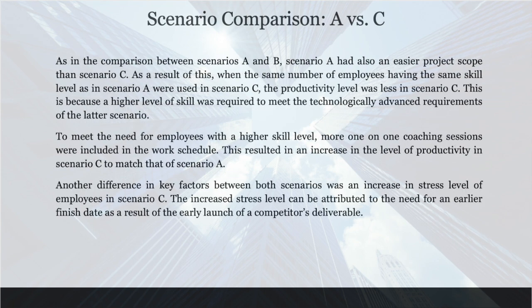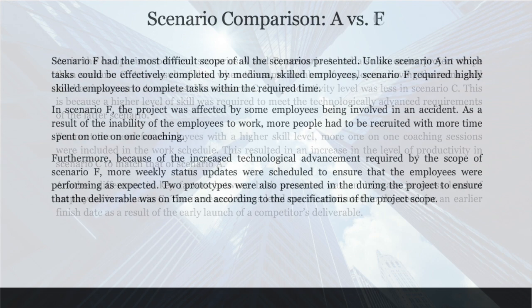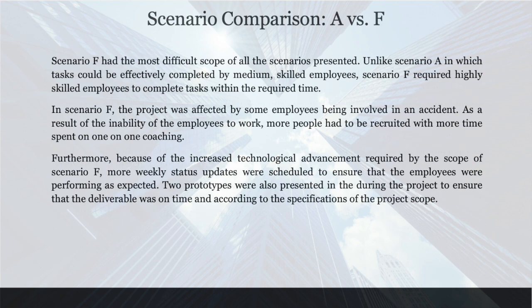When the same number of workers with the same level of skill used in scenario A was used in scenario C, the productivity level was reduced. This is because the scope of scenario C was more complex than that of scenario A. In scenario F, because the scope of the project was a lot more complex than the scope of scenario A, more staff with low level had to be recruited to complete the project.